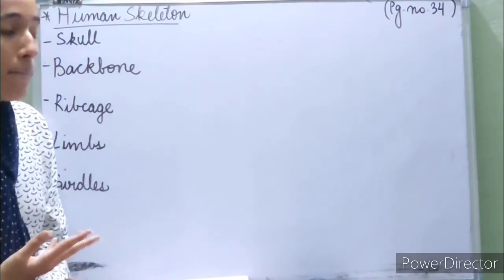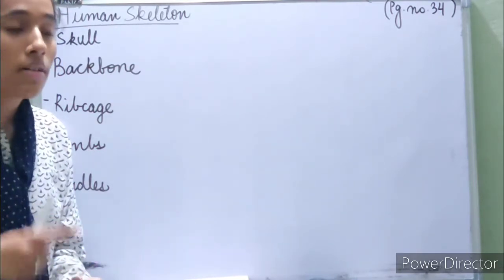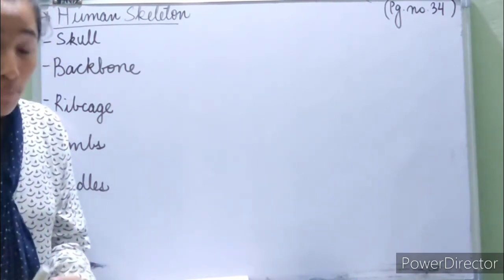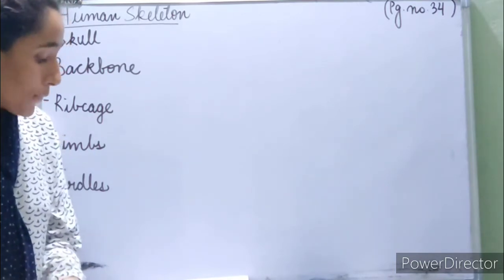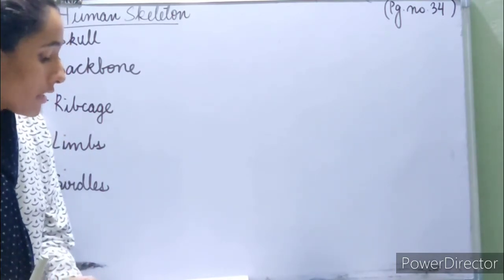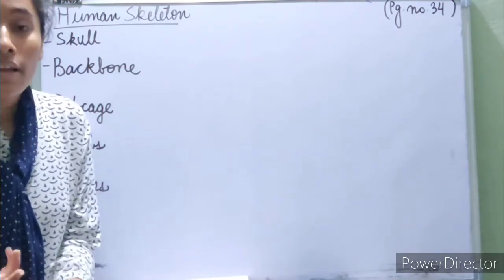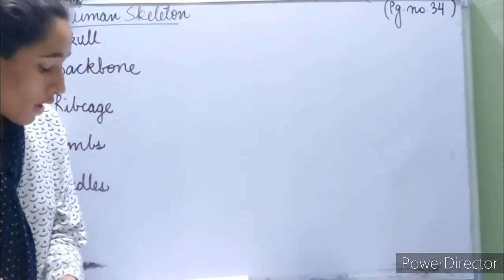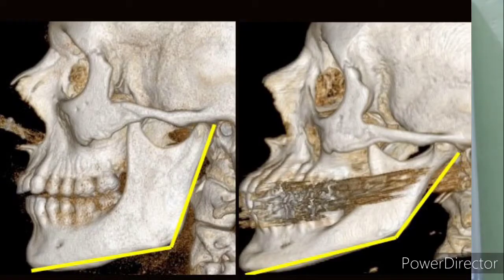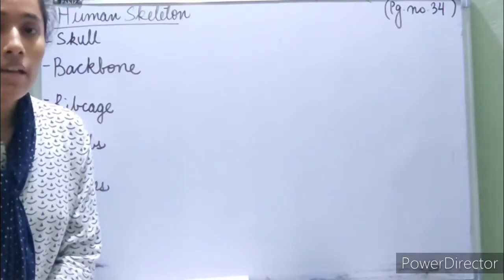The skull is very, very important because it protects our ears, nose, eyes. It protects our brain, most importantly. It protects our mouth. It gives character to our face. It gives shape to our face, and it changes a little bit as a person is growing. And the male skull is a little bit different from the female skull.